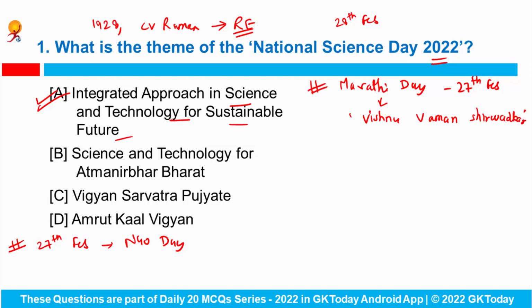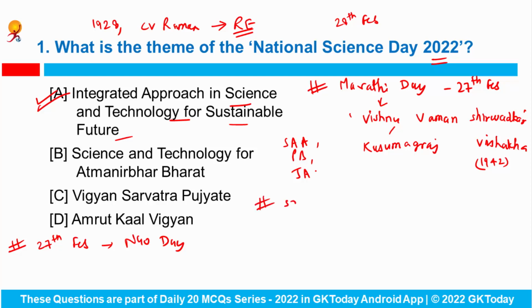He was also called Kusumagraj, and his works including Vishakha 1942 inspired people into the Indian freedom movement, and he was also the recipient of several state awards and national awards including Sahitya Academy Award, Padma Bhushan and Jnanpith Award. You have to remember that Vishnu Vaman Shirvatkar is associated with the literature field.